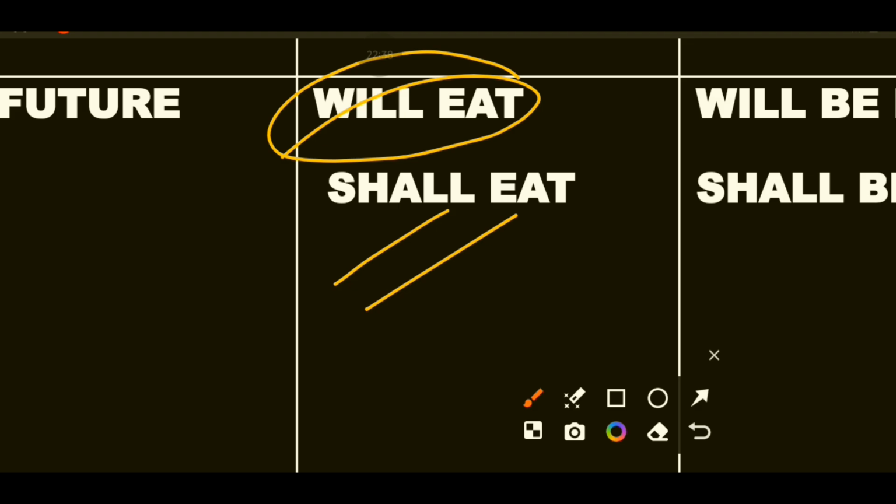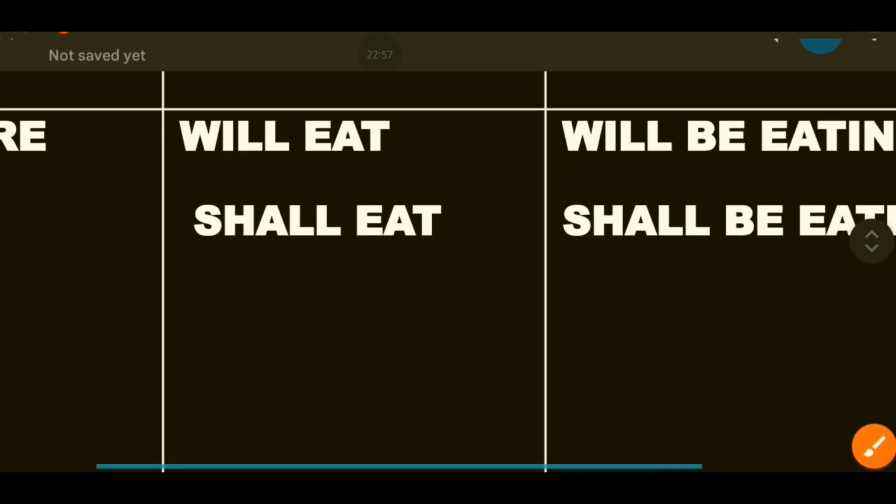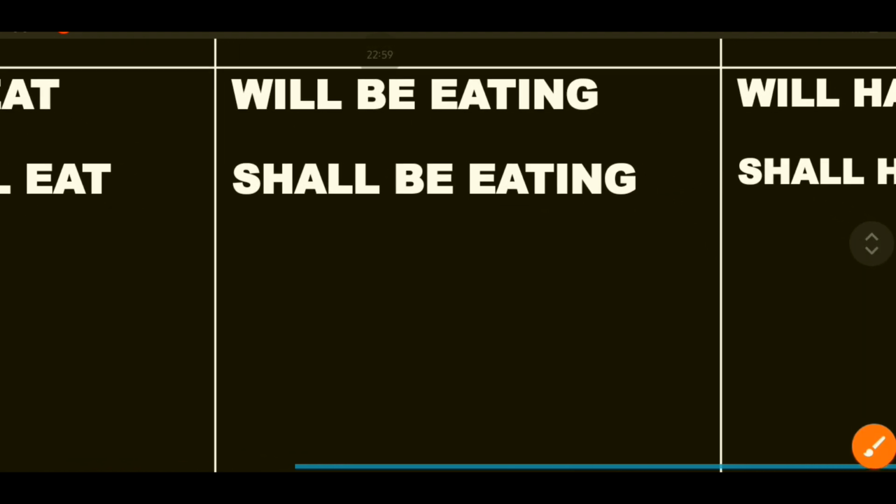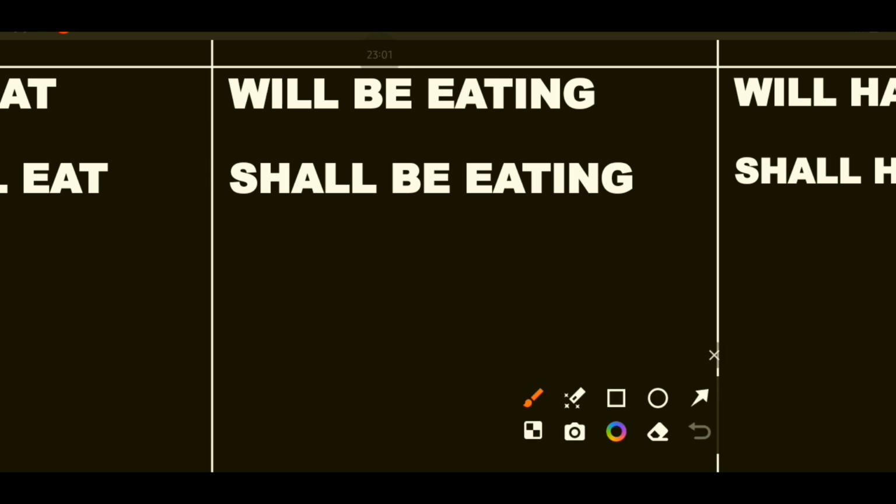So will eat. Any activity which you have planned, which you intend to do in future, and you're determined to do it, you will use will. I will eat. I will finish my homework. I will go for classes. I will go to school. You will say that one. Now, will be eating or shall be eating. I'll basically concentrate on will.